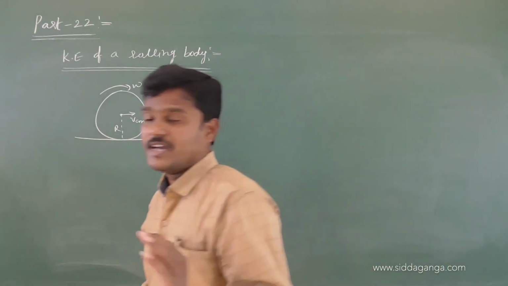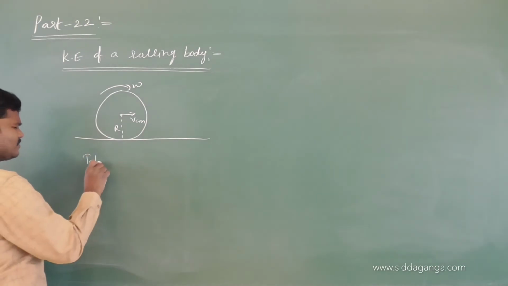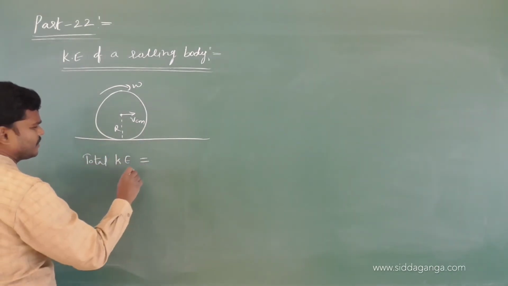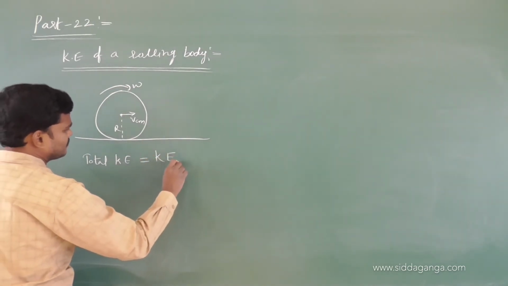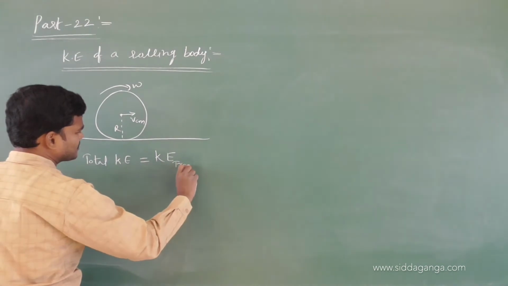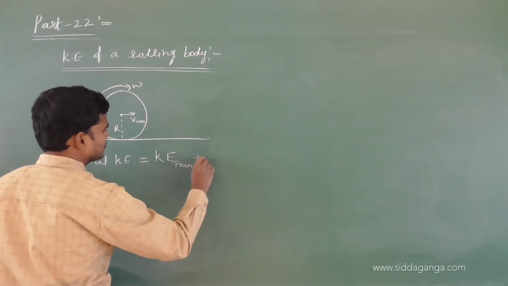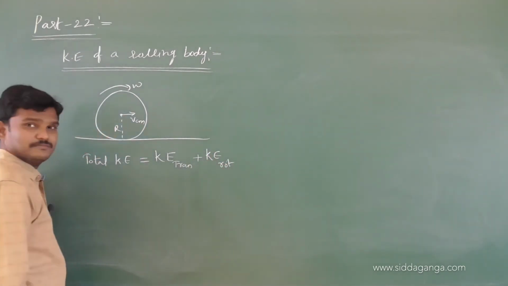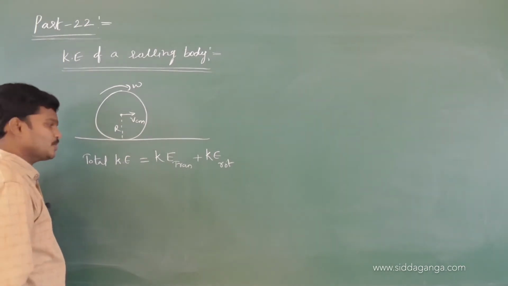Now the total kinetic energy of a rolling body is equivalent to the kinetic energy of the body due to the translational motion plus the kinetic energy of the body due to the rotational motion.